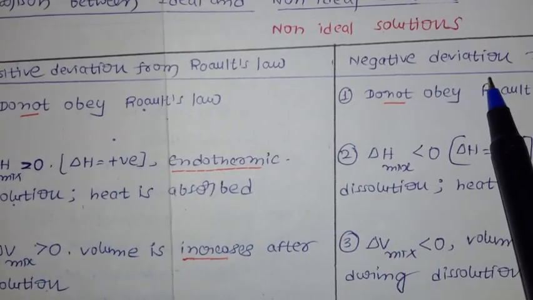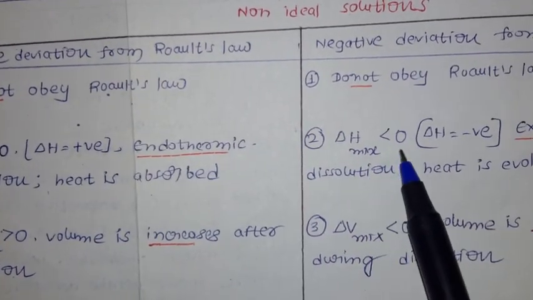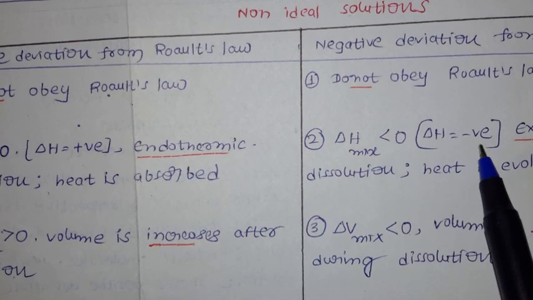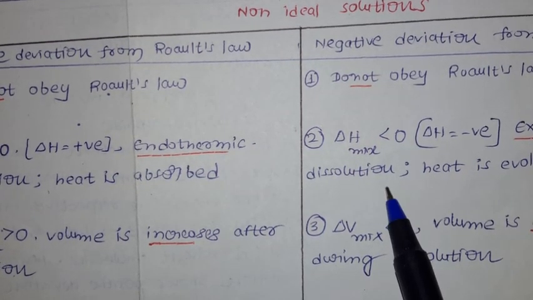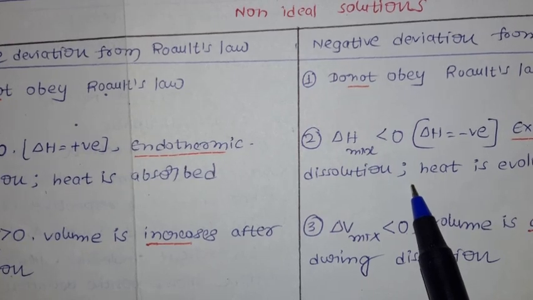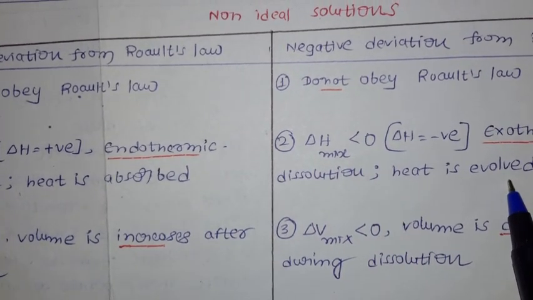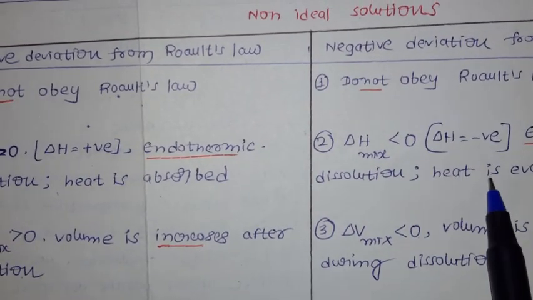But now come to negative deviation, what happened? Delta H is less than 0. Delta H is negative, meaning it's an exothermic reaction. Meaning when you add the solute to the solvent, heat is going to evolve. This is about negative deviation.